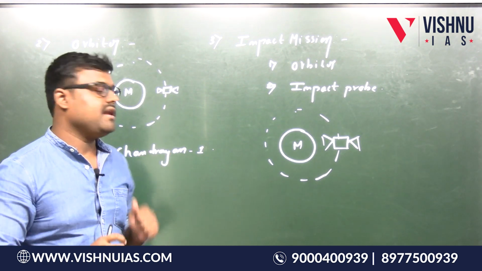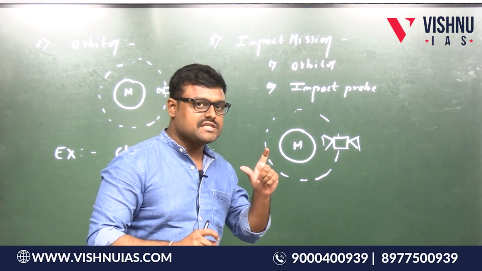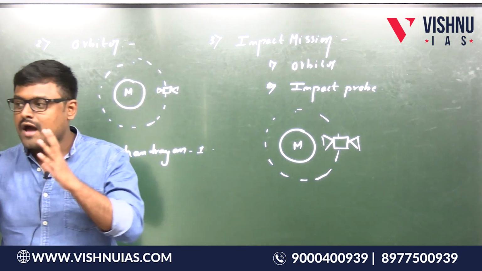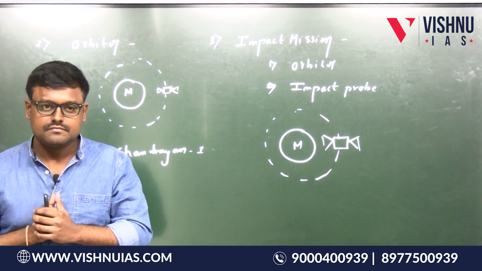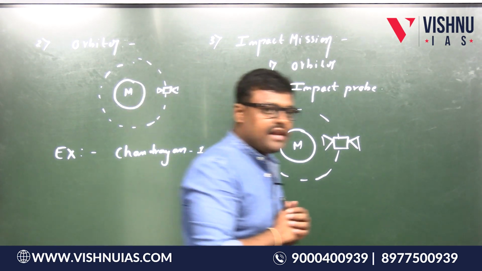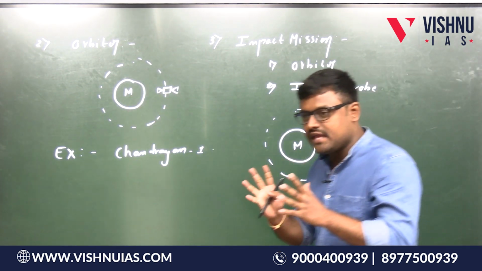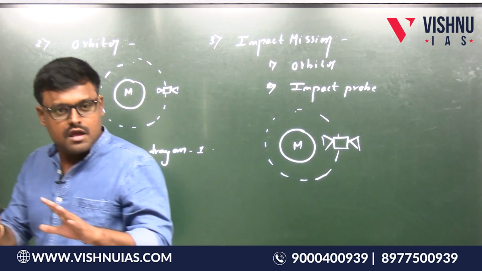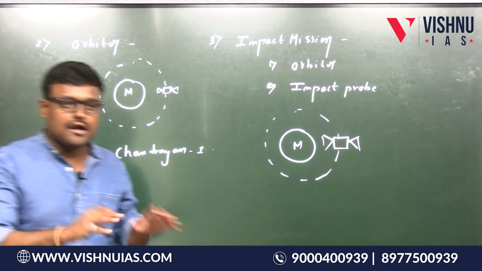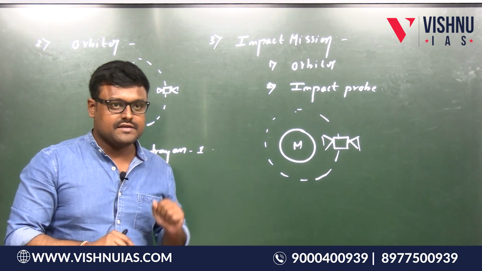But the important point here is that an impact probe will make an uncontrolled landing. There are two types of landing, one is soft landing, one is hard landing. Soft landing is a controlled landing, hard landing is an uncontrolled landing. Is this point clear? Yes.